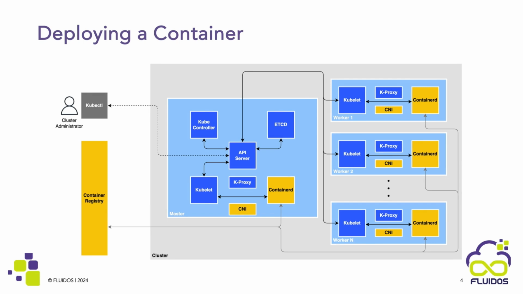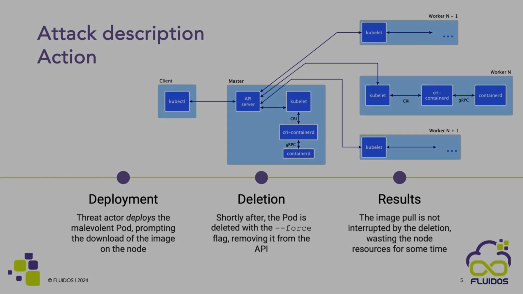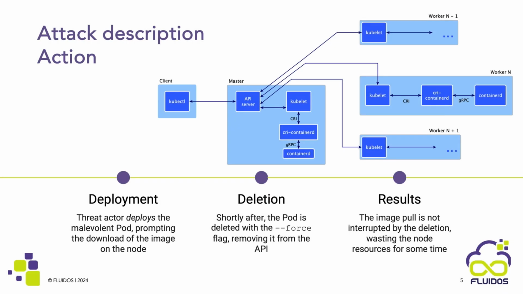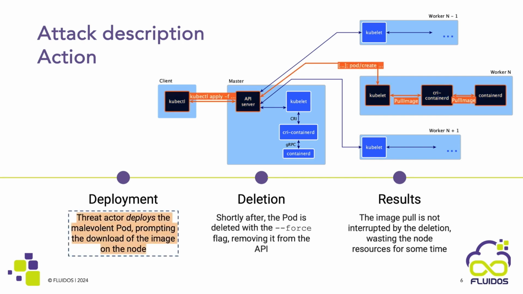When a workload is deployed in a Kubernetes cluster, the container image it uses must be pulled from a container registry. This process is managed by the Container Runtime Interface, CRI, in Kubernetes, which communicates with the container runtime, Containerd, to pull the image. This communication is handled in an asynchronous manner, ensuring a smooth and efficient process but also making it difficult to track the status of the image pull.